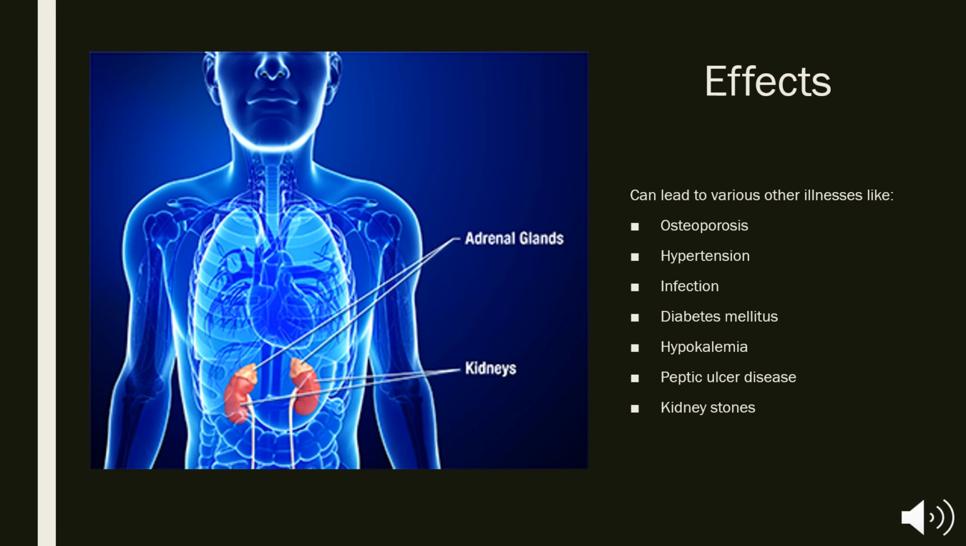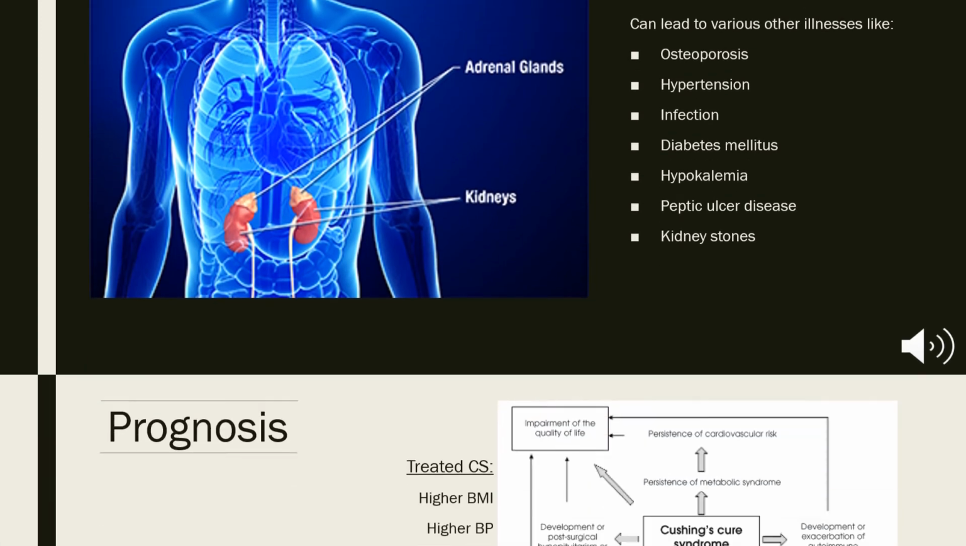diabetes mellitus due to cortisol increasing blood pressure and blood glucose levels, hypokalemia due to increased secretion of potassium and hydrogen ions, peptic ulcer disease due to increased production of hydrochloric acid and pepsin and decreased gastric mucus production, and kidney stones due to high levels of cortisol affecting the kidneys.